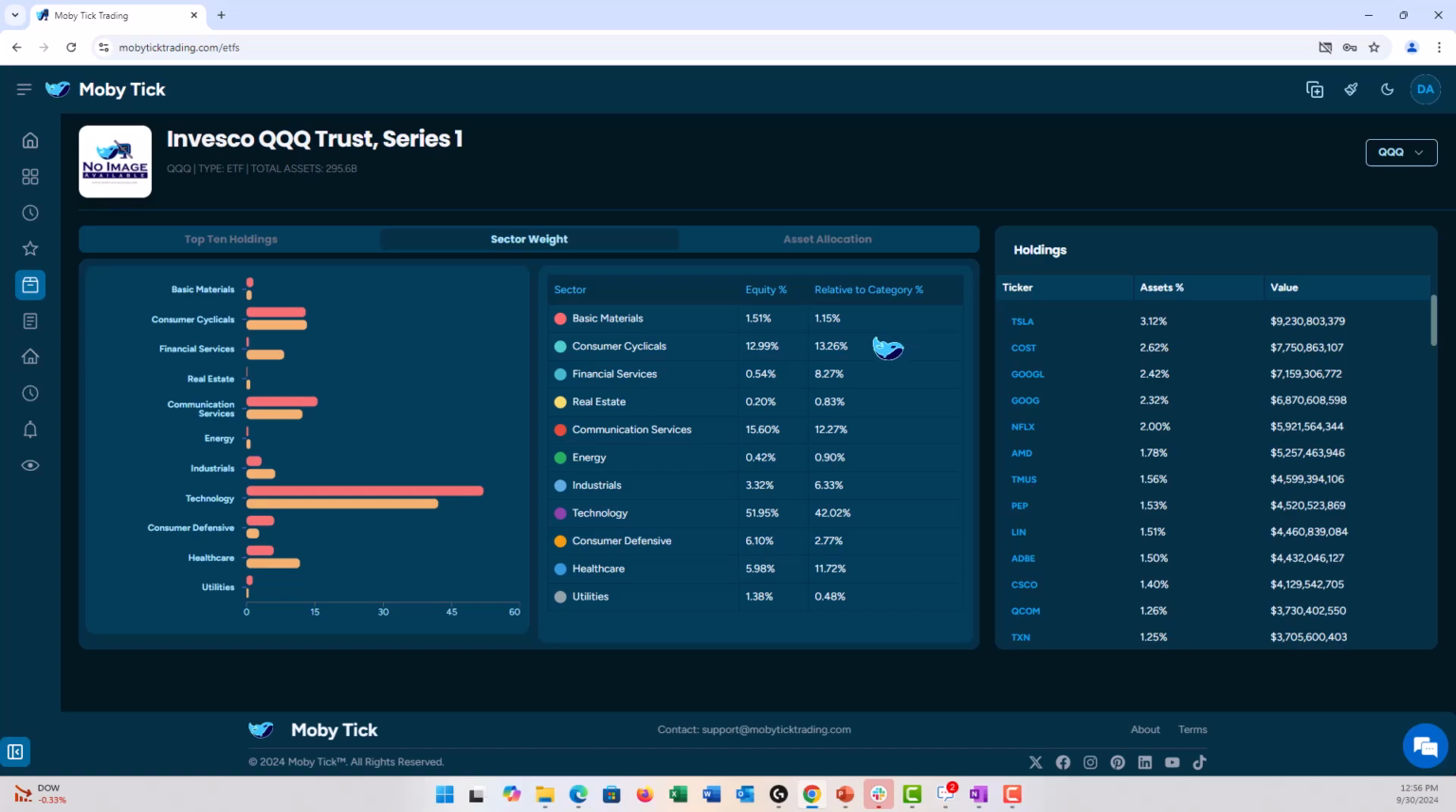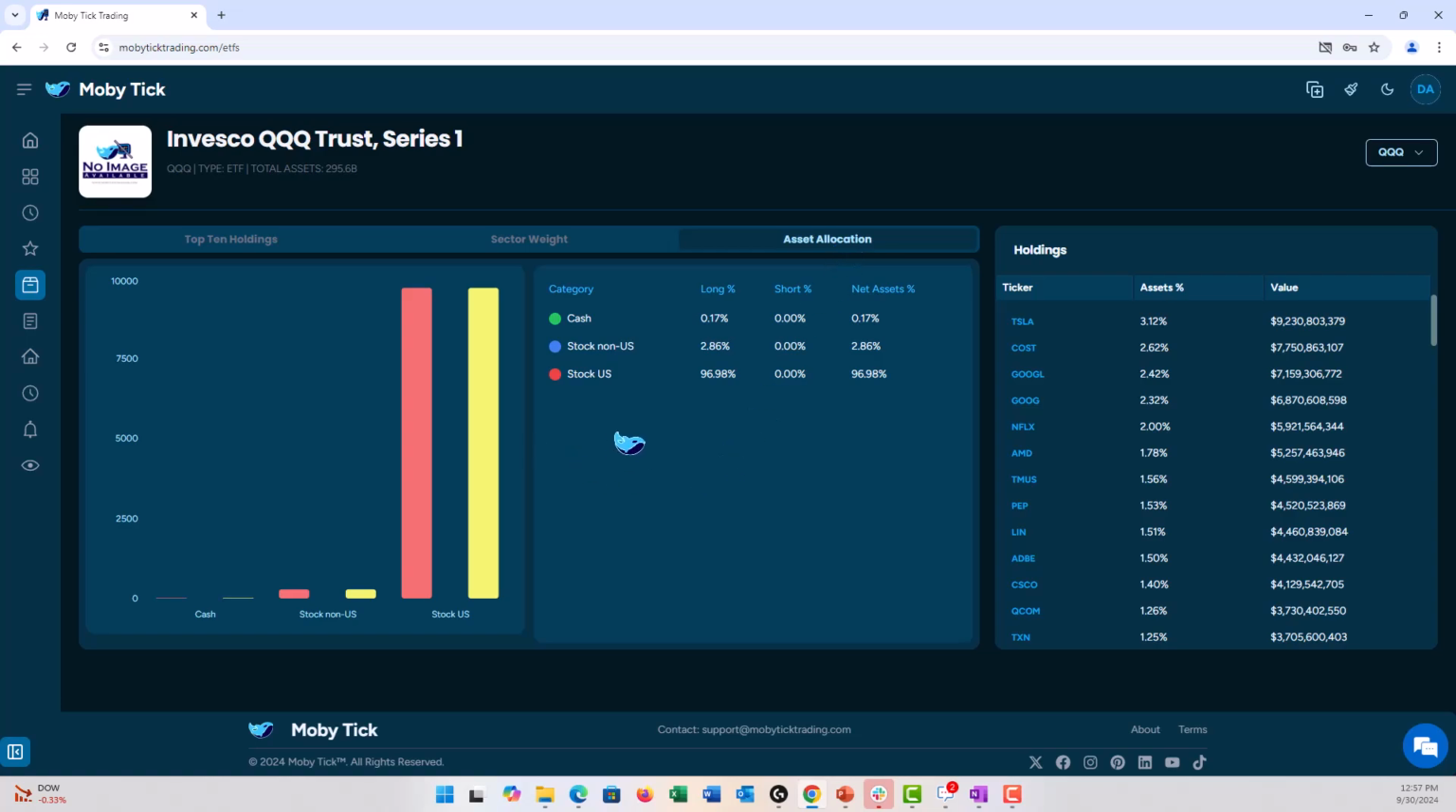So if we look at this, other ETFs are a little bit heavier weighted in consumer cyclicals, and they're much heavier weighted in financials. So we can see here that the QQQ is only 0.5% in financial services, but the other components of the category relatively are 8%, so that's a big difference. So if you're trying to compare apples to apples or subtle differences between the ETFs, that's a good way to actually do it.